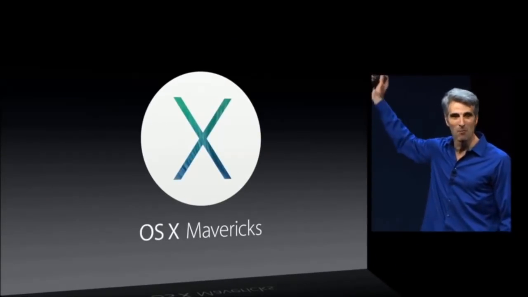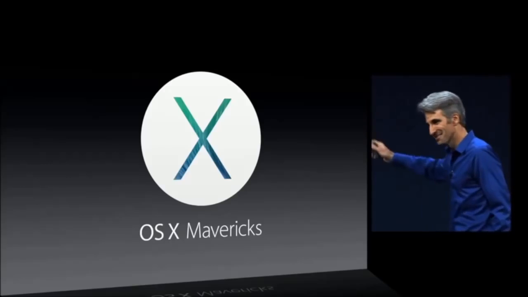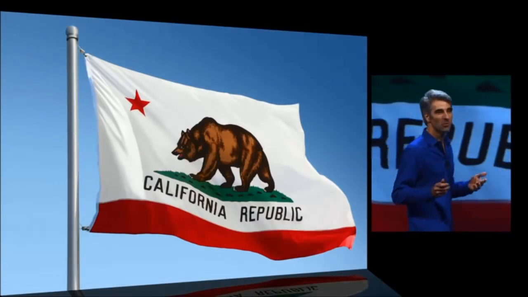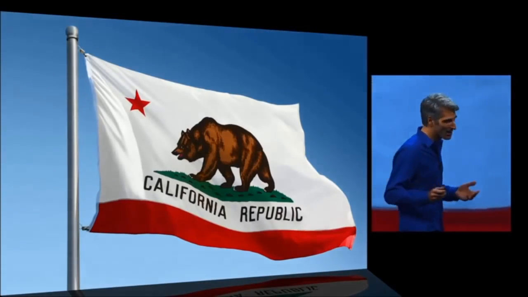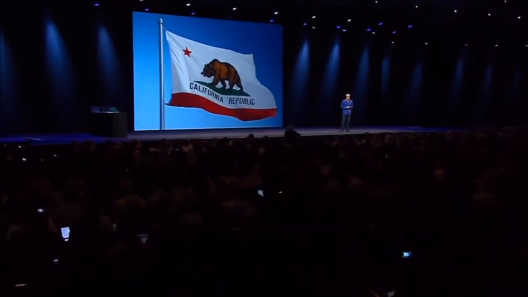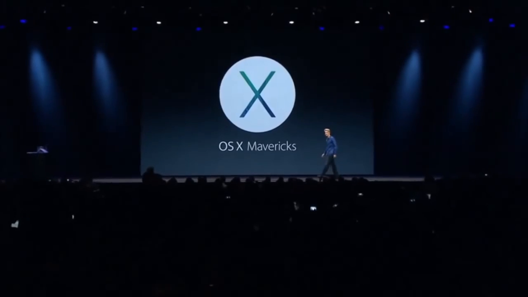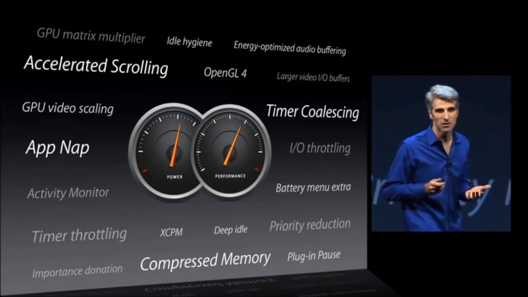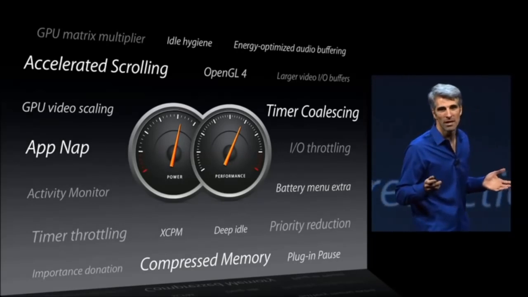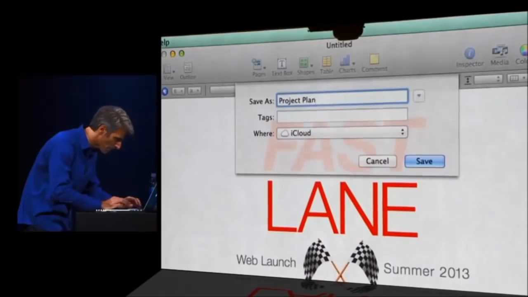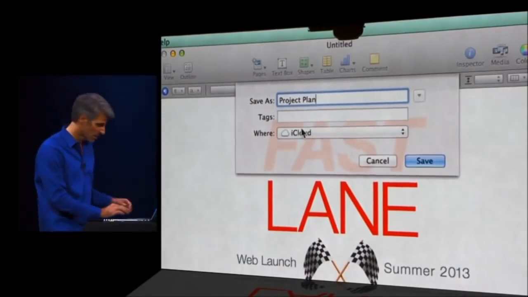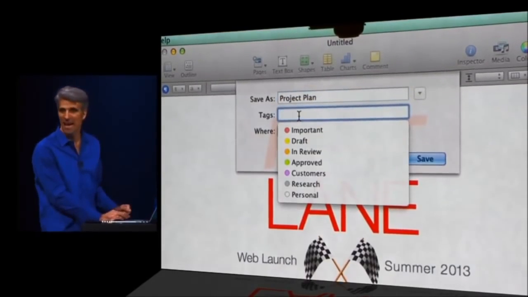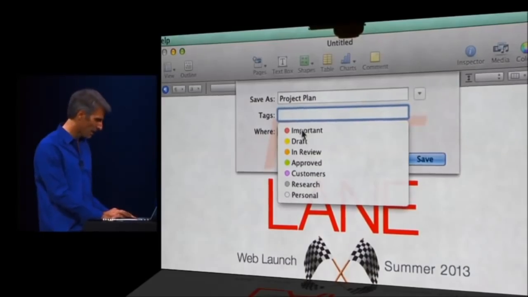It was the first version of macOS 10 not named after a cat. Instead, Apple announced they'd begin naming new versions of macOS 10 after landmarks in their home state of California. Also, Mavericks was the first Mac operating system to be available for free, and all versions after Mavericks would remain free to download. Mavericks emphasized battery life, Finder improvements, and other features for power users like improved external display support. Mavericks also included deeper iCloud integration, reduced skeuomorphism, improved Notification Center, and new apps like Maps and iBooks.